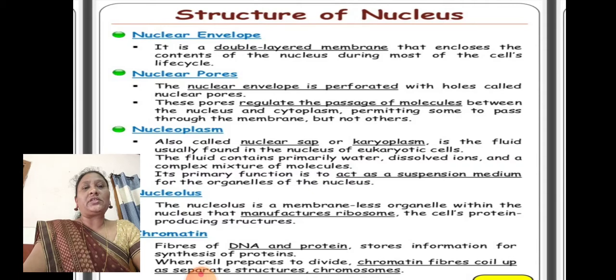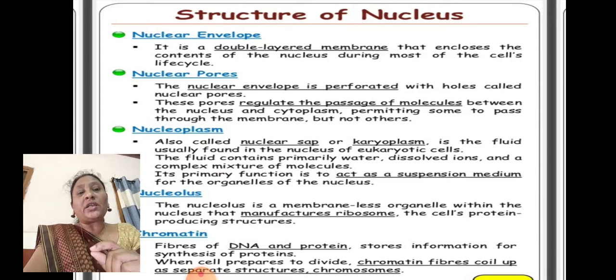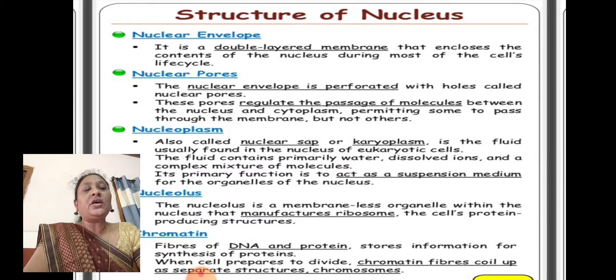Structure of the nucleus. First is the nuclear envelope. It is a double-layer membrane that encloses the content of the nucleus during most of the cell life cycle. Next are the nuclear pores. The nuclear envelope is perforated with small holes called nuclear pores. These pores regulate the passage of molecules between the nucleus and the cytoplasm, allowing some to pass through the membrane but not others.